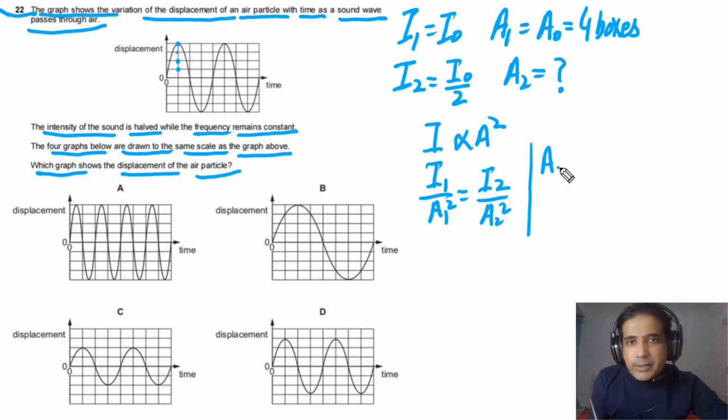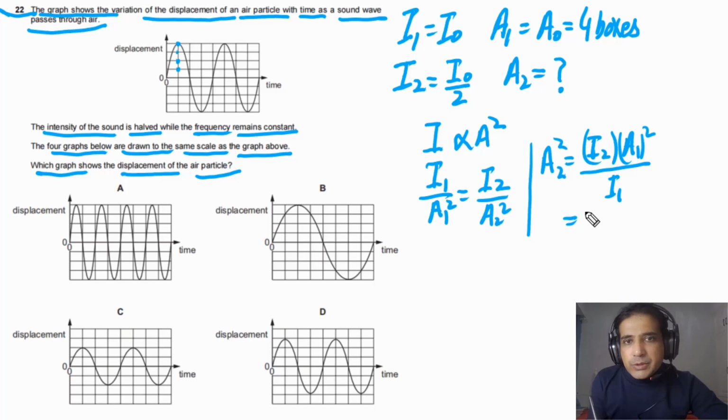We can write down A2 square, in this case, will be equal to I2 times A1 square divided by I1. I2 is equal to I0 by 2 multiplied by A1, and A1 is equal to 4 boxes, so this is 4 boxes square.